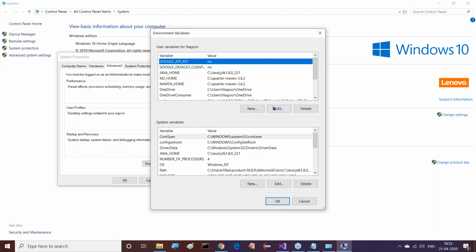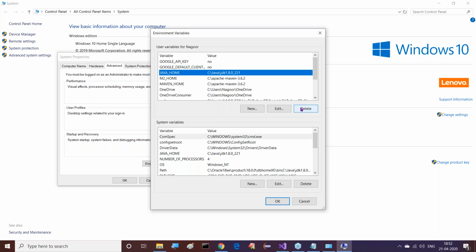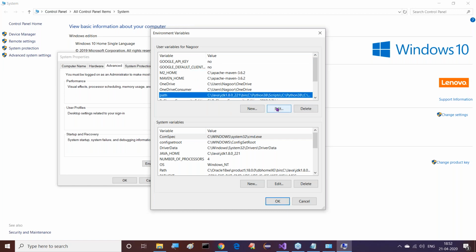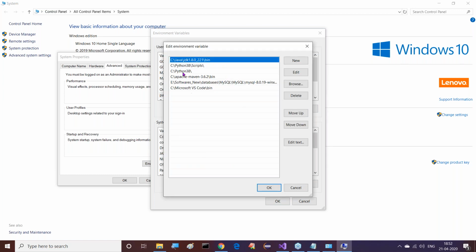Google API not required. Autocorrect, I will leave it anyway. This one also I want to delete, Java home and path. In this path I want to edit it. Apart from Python, my Java path is also available. Just I want to delete this. Delete my Java path.